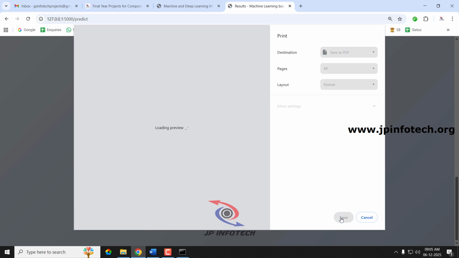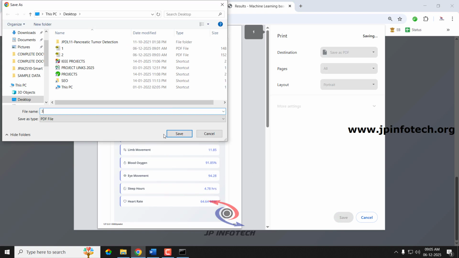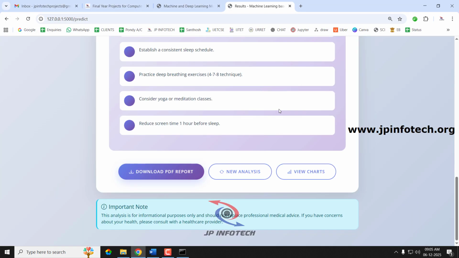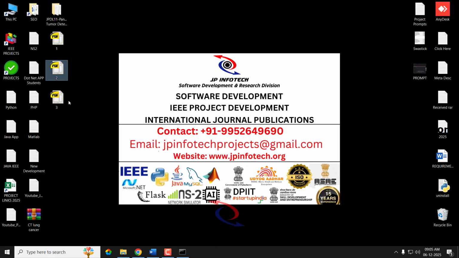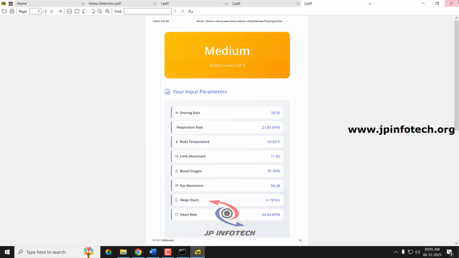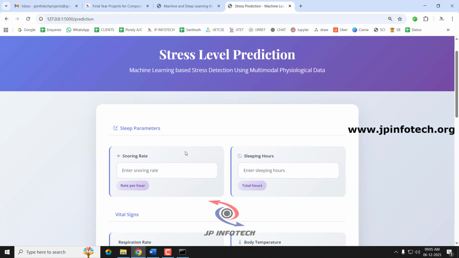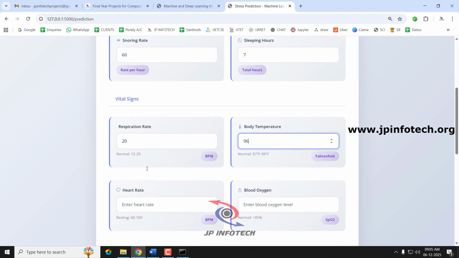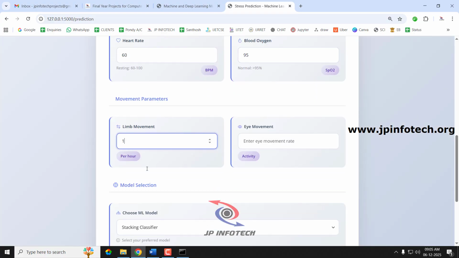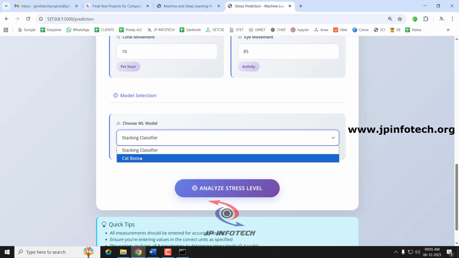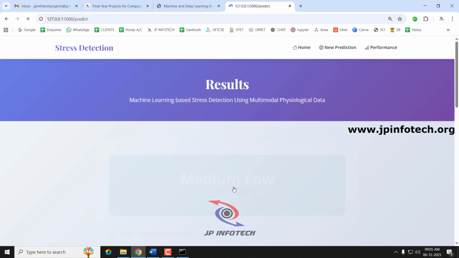Let me save it as 3.pdf. So now you can see the exported result for this case. So now let us go for the new analysis. So I'll just give the snoring rate for this case as 67, 20, 96, 60, 95, 10, 85. And now let us select the CatBoost and let me analyze the stress level.